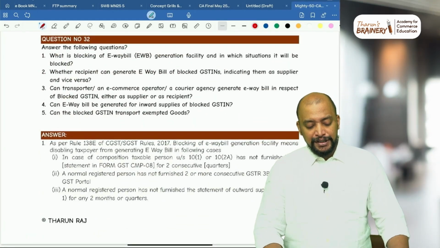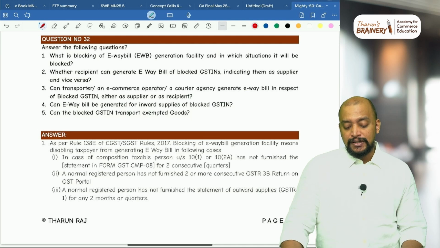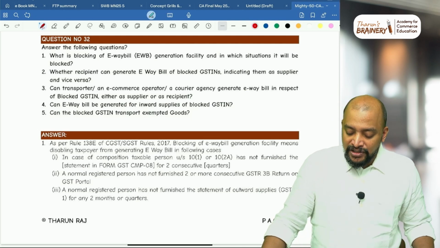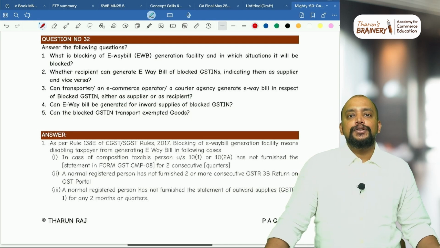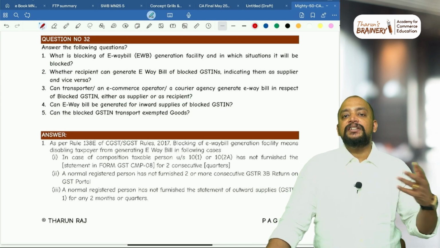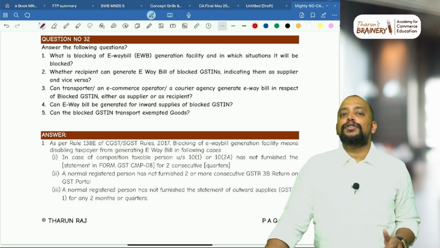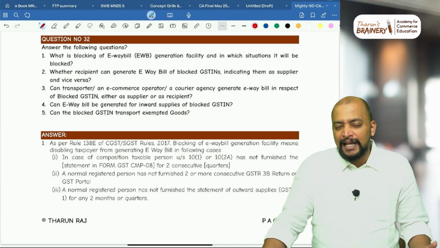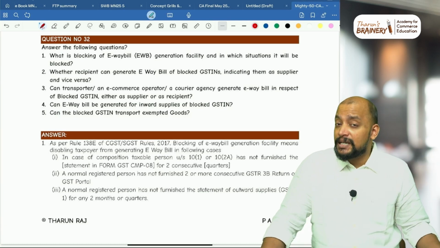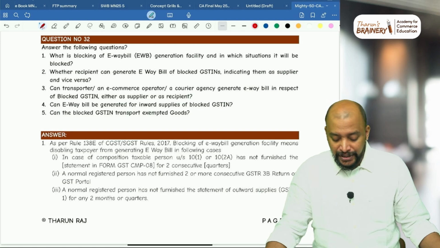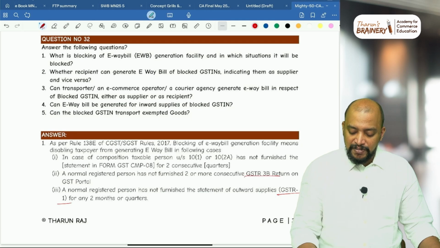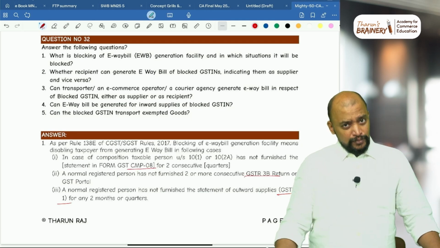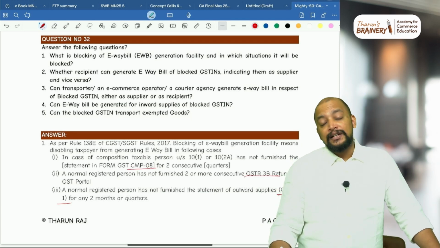Then question number 32, answer the following questions. What is blocking of e-way bill generation facility and in which situations will it be blocked? Usually e-way bill will be blocked if a person has not filed returns for 2 consecutive tax periods, either GSTR 1 or GSTR 3B or CMP 8 for the composition scheme. You write tax periods.